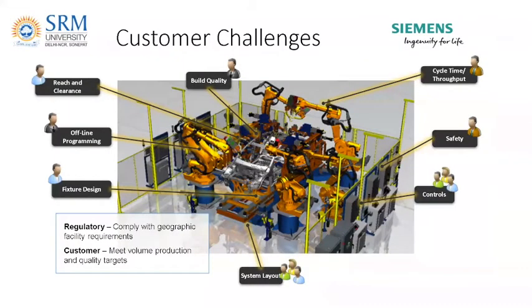Accordingly, the customers also face challenges. They have these complex lines now. Then they have to meet regulatory compliances and geographic facility requirements, apart from maintaining the production schedule. Also, the safety of operators is of prime importance, and also ergonomics.